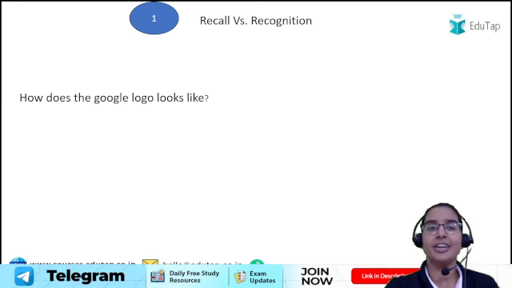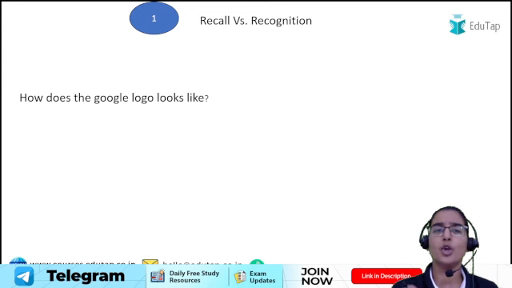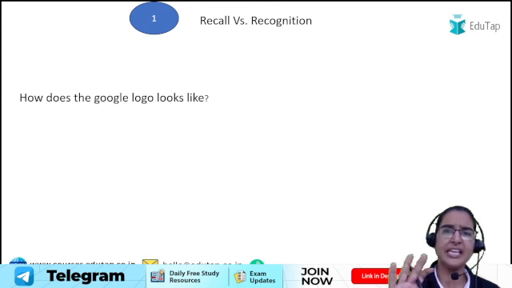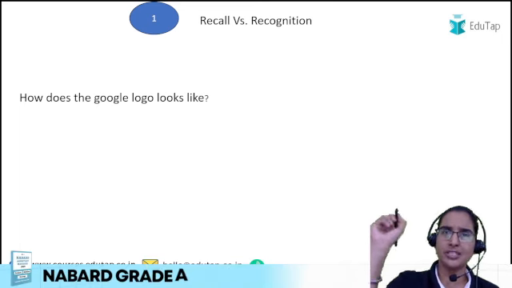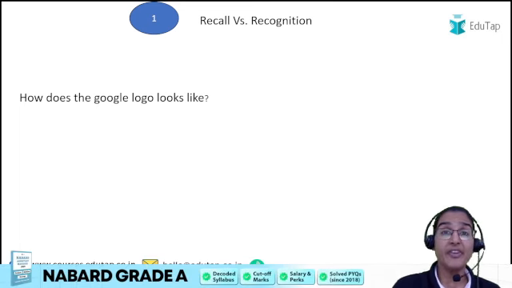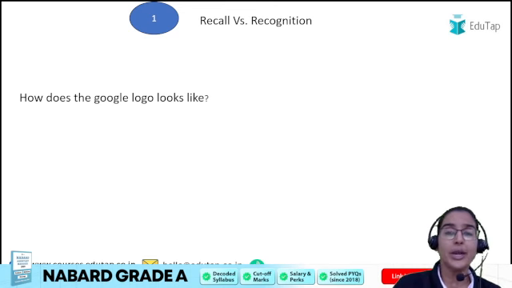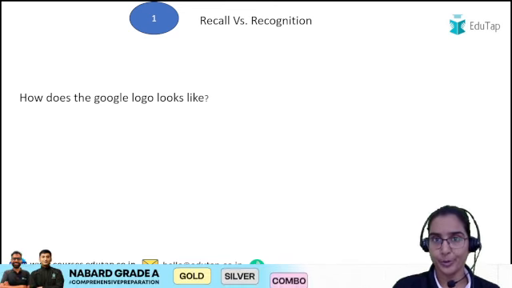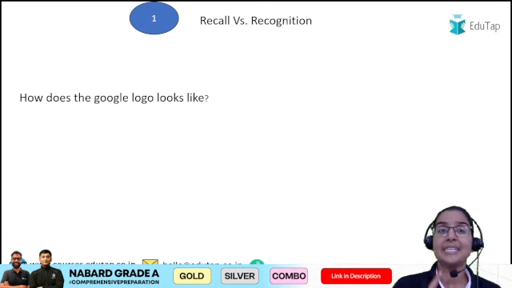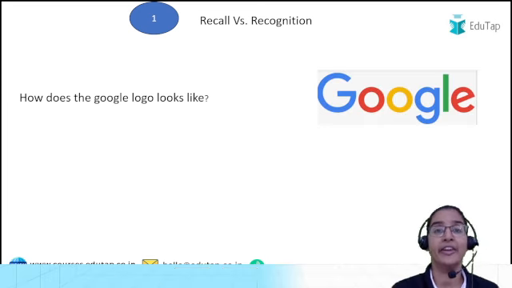Now students, if I ask you what the Google logo looks like, and I give you 4 options, it is very easy for you to identify, okay, this is what the Google logo looks like. But if I ask you what is the color of letter G, what is the color of letter O, right? Then it will be very challenging for you to answer, right? That is precisely the difference between recall and recognition, right?